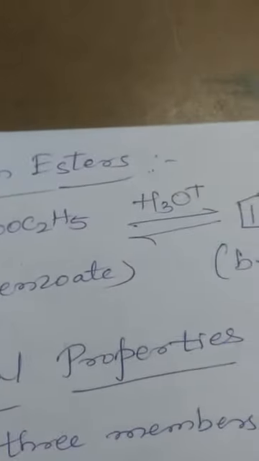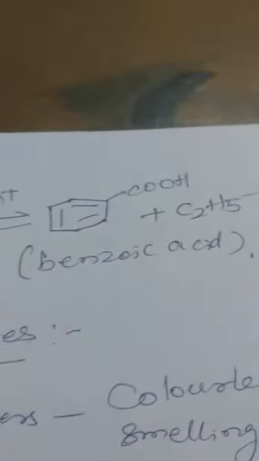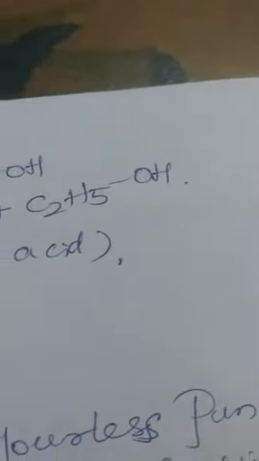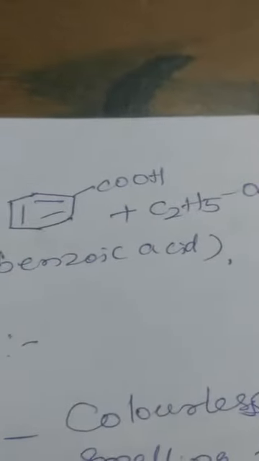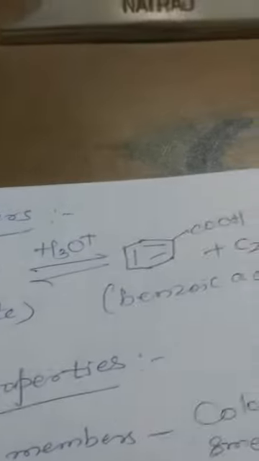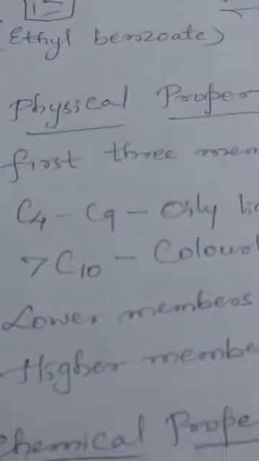Ethyl benzoate on acid hydrolysis, H3O plus, forms benzoic acid, C6H5COOH, with the elimination of the alcohol ethanol as the byproduct, C2H5OH. So this is from esters, one particular example which I have taken. Now these are the different methods of preparation of carboxylic acids.